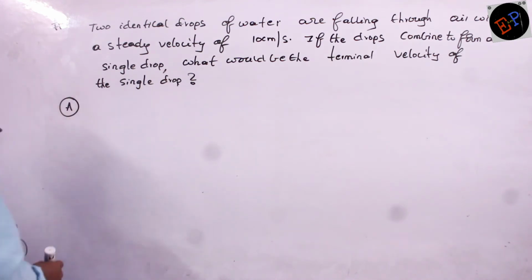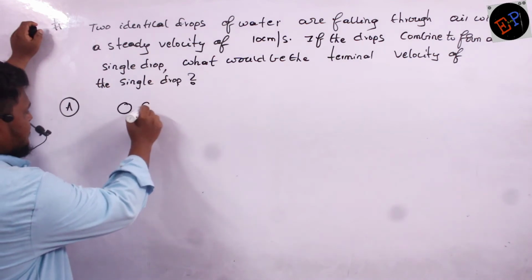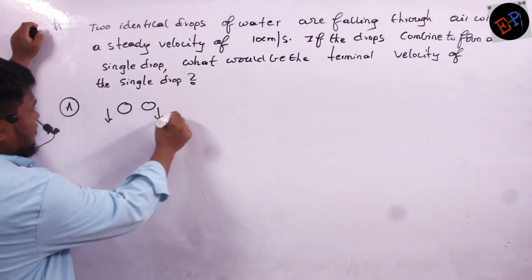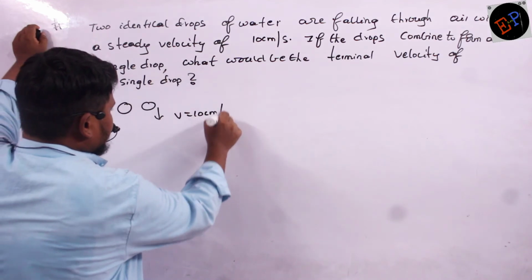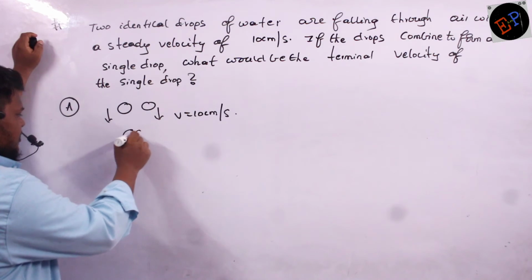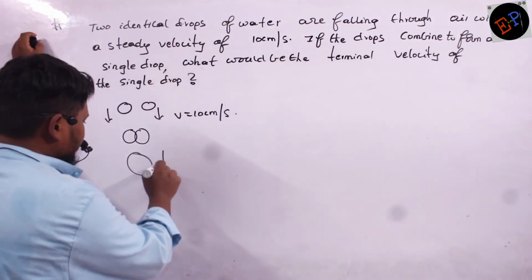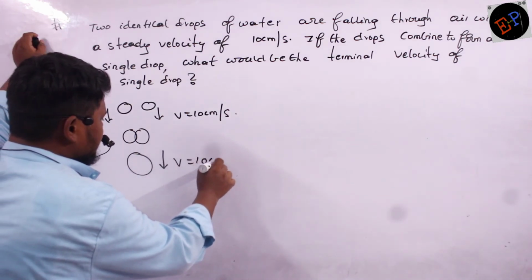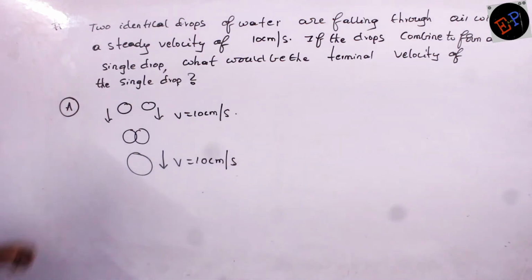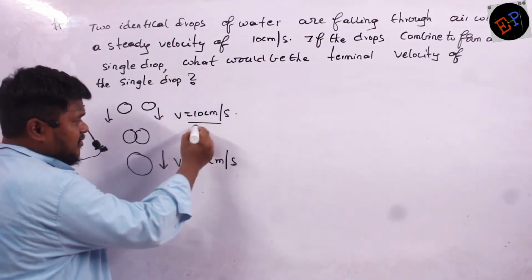So, two identical drops of water are falling through air with a steady velocity, so both of them are falling with a velocity of 10 centimeter per second. Clear, no? So after traveling some distance, both of them merged together and they have become a bigger drop. That is what he is saying, no? So even though they merged, the velocity never changes, no? Velocity remains to be 10 meters per second. Okay. So if the drops combine to form a single drop, what would be the terminal velocity of a single drop? When these drops are falling with a velocity of 10, what do you understand?